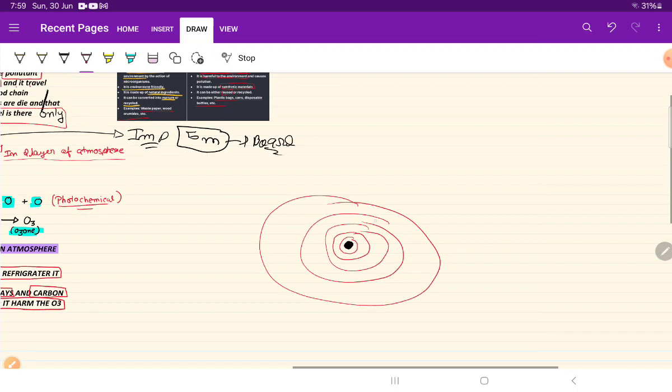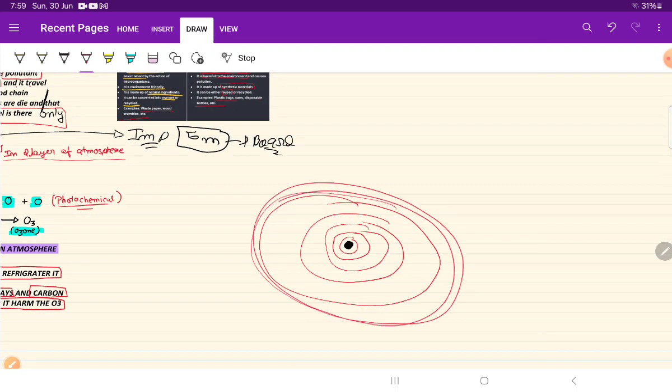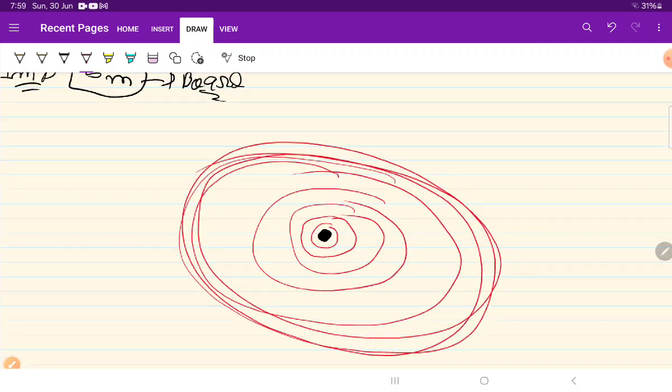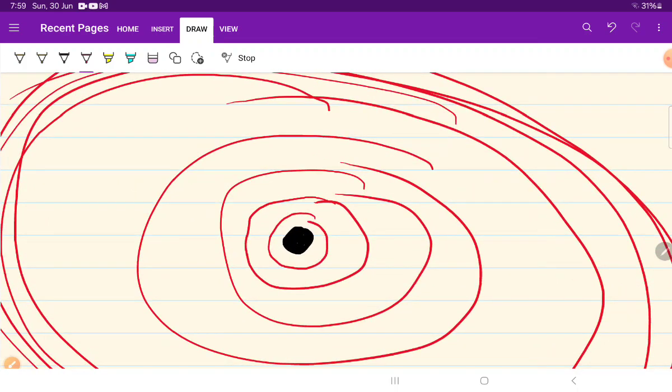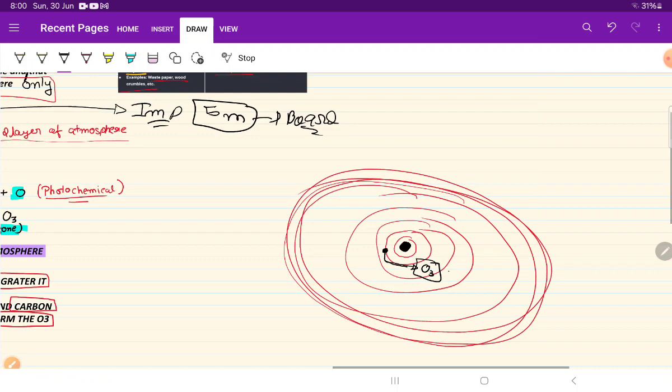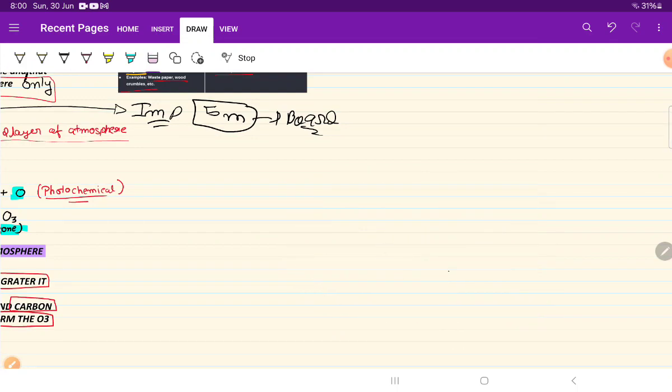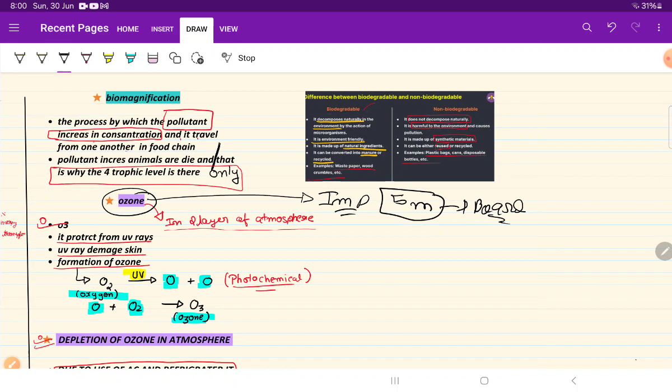Till here our atmosphere is there. The second layer is known as the stratosphere, and in the stratosphere the ozone is present. The ozone layer is present in the stratosphere, the second layer of the atmosphere.